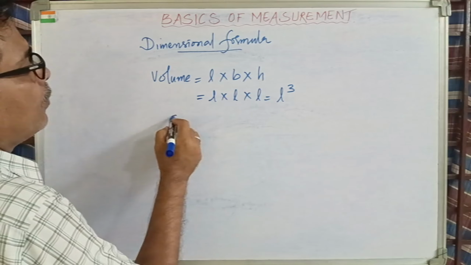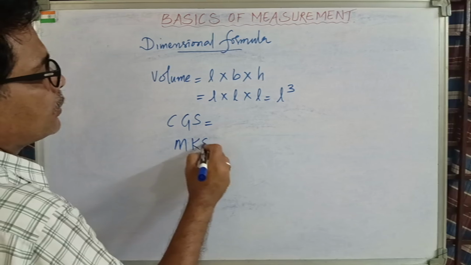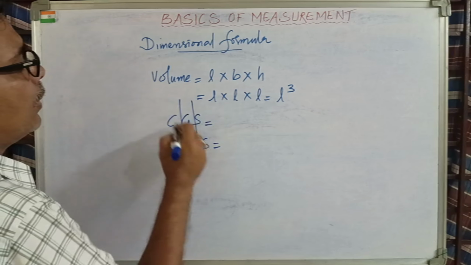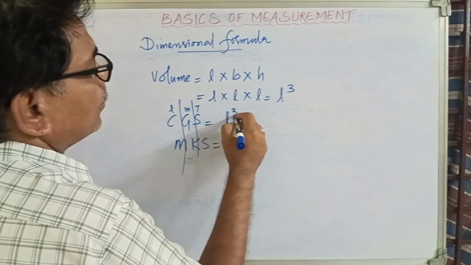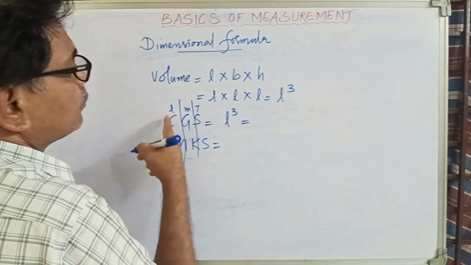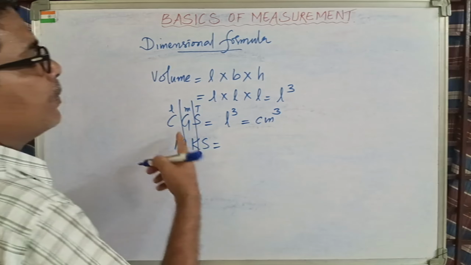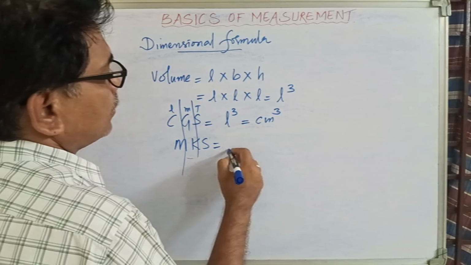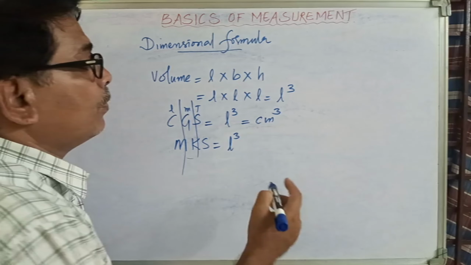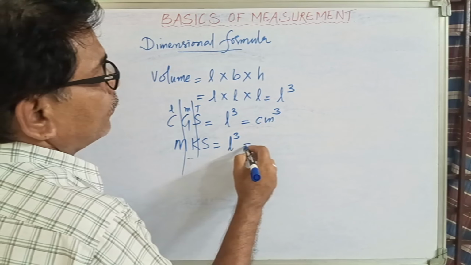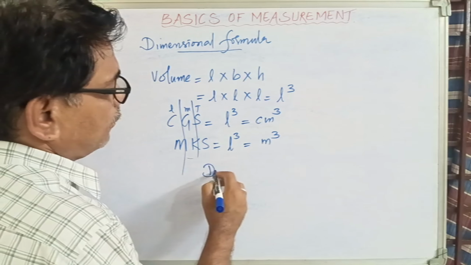So the unit for volume, in the CGS and MKS systems. As I just told you, these are written according to length, mass and time. So what is this one now? Length cube. So the CGS unit of length is what? Centimeter. Therefore the unit is centimeter cube. If I speak about the MKS system, my formula remains the same. Length cube. Volume means it is length cube, length into breadth into height. Therefore it is what now? Meter cube.